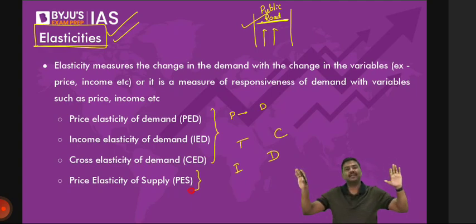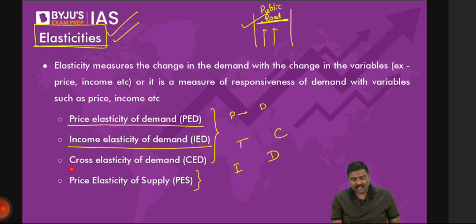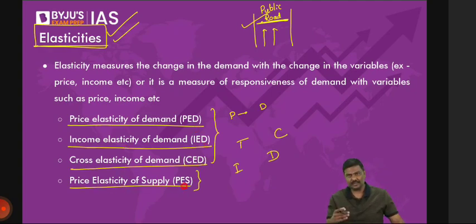So that's the reason under elasticity there are four types: price elasticity of demand, income elasticity of demand, cross elasticity of demand, and the fourth one is price elasticity of supply. Four types are there. Let's go one by one.